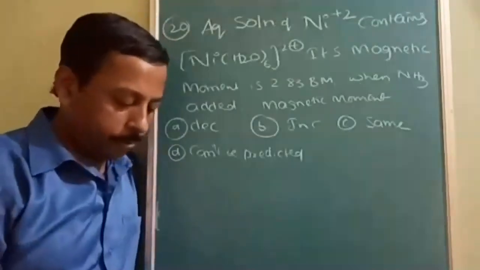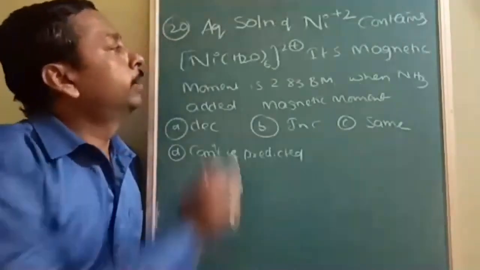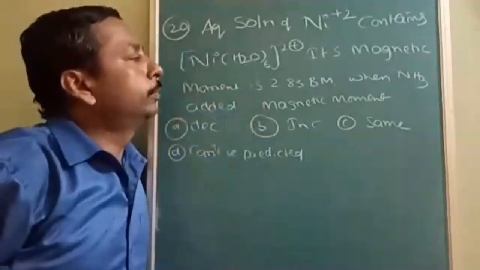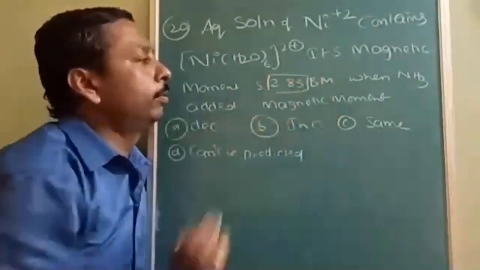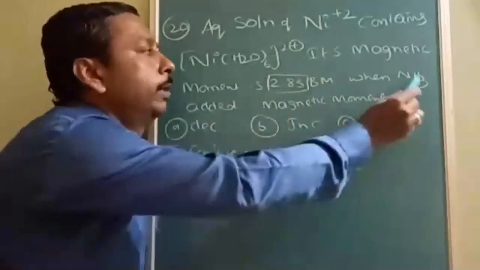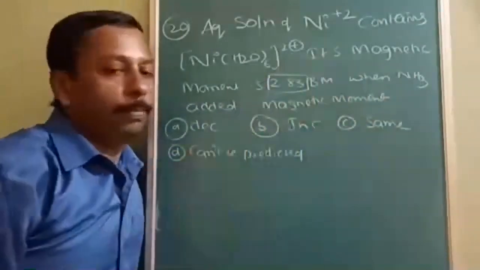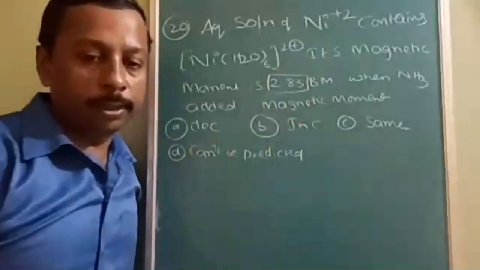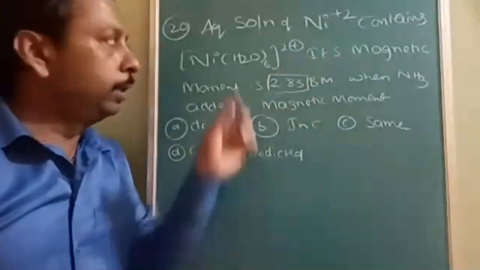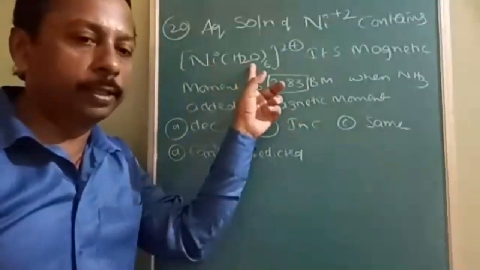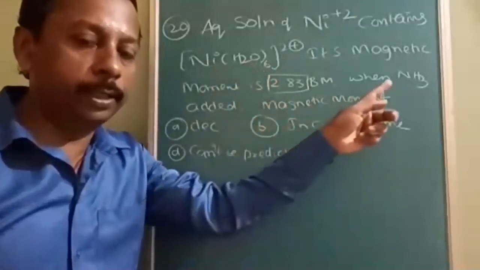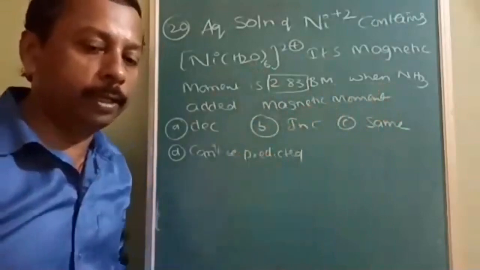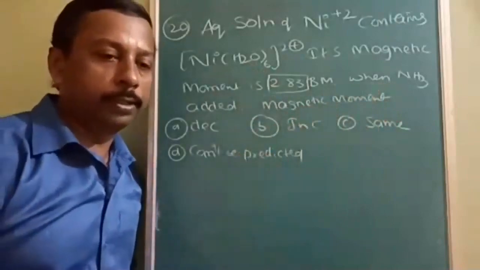Okay, next question: when an aqueous solution of [Ni(H2O)6]2+, the magnetic moment is 2.83 Bohr magneton. But when ammonia is added, what happens to its magnetic moment? Nickel with 6 H2O has a magnetic moment of 2.83. When it is treated with ammonia, what will be its magnetic moment? Is the question understood?